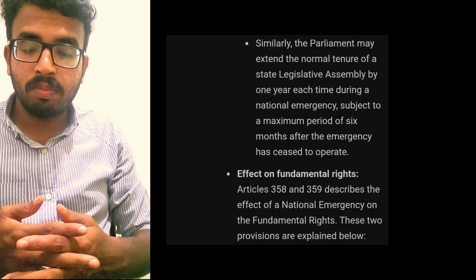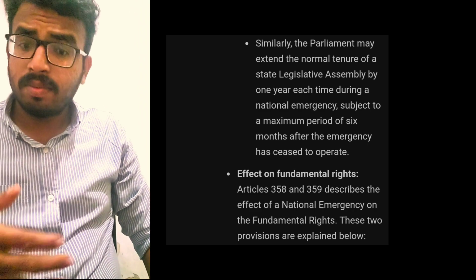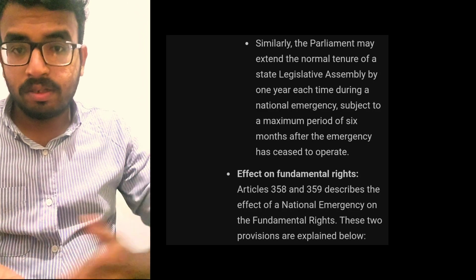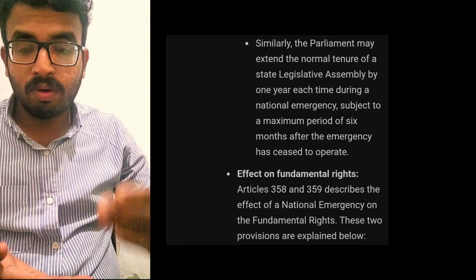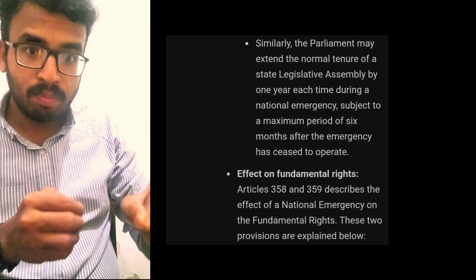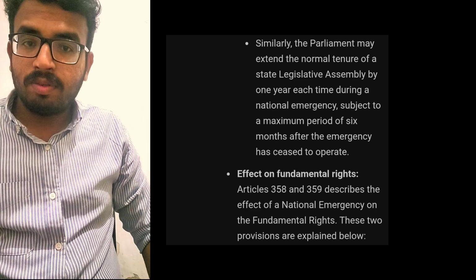There is something called a simple majority and a special majority. When the president has imposed the emergency, the speakers of the Lok Sabha and the Rajya Sabha will put it forward. If they get a simple majority in the Lok Sabha and a simple majority in the Rajya Sabha, then it is approved, and the emergency will continue for 6 months. After finishing the 6 months, if the emergency has to be extended, again there is a need for approval, but in that approval they need a special majority.